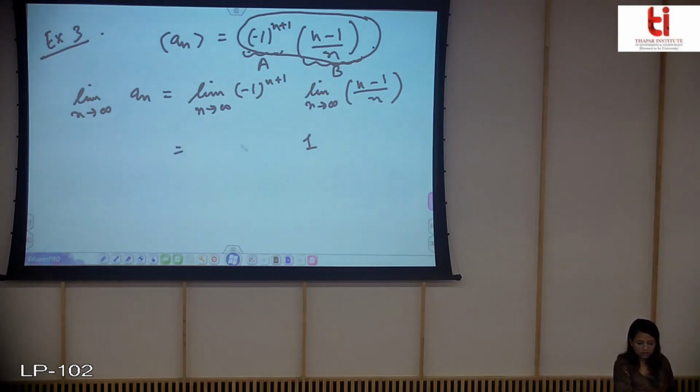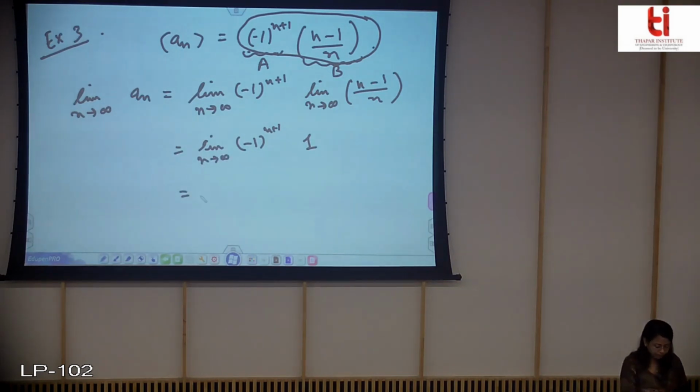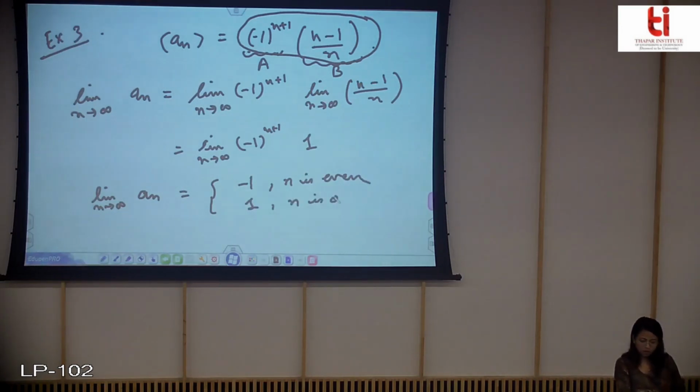Now this limit will have two values depending upon whether n is even or odd. So the limit as n tends to infinity will be equal to -1 if n is even and 1 if n is odd.